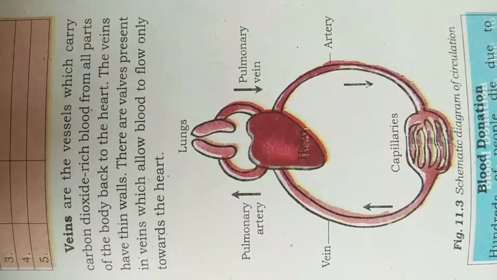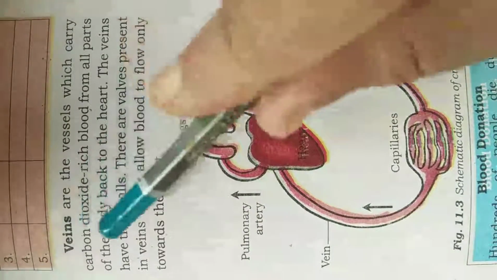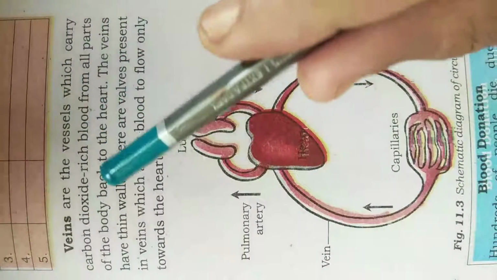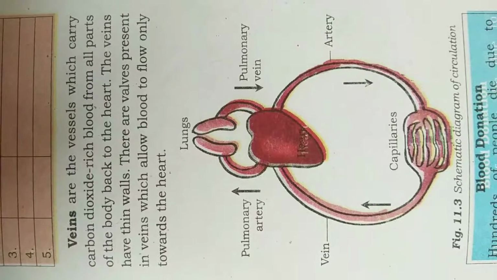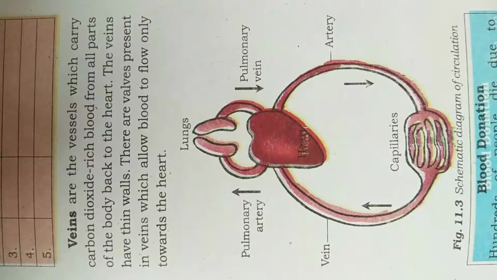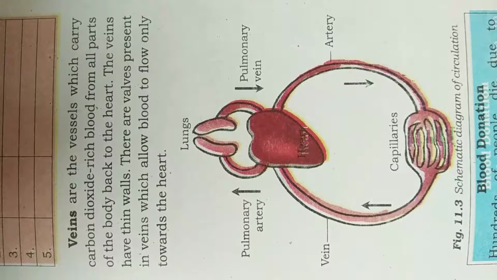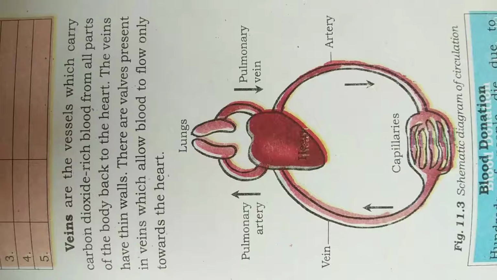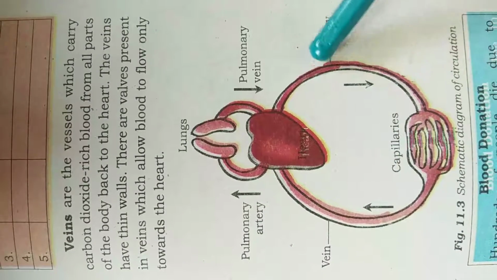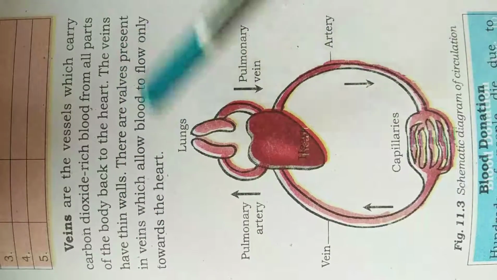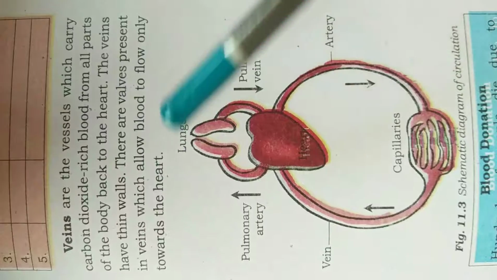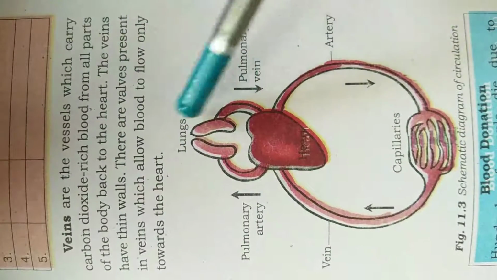Now the second vessel is veins. Veins are the vessels which carry carbon dioxide-rich blood from all parts of the body back to the heart. That means arteries carry oxygen-rich blood from the heart to the various parts of the body, and veins carry carbon dioxide-rich blood from the various parts to the heart. Here you can see in the figure, the veins have thin walls. There are valves present in veins which allow blood to flow only towards the heart.